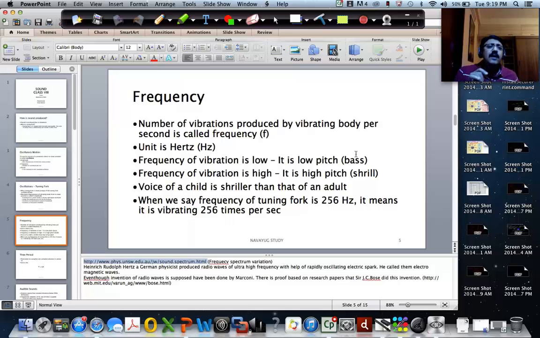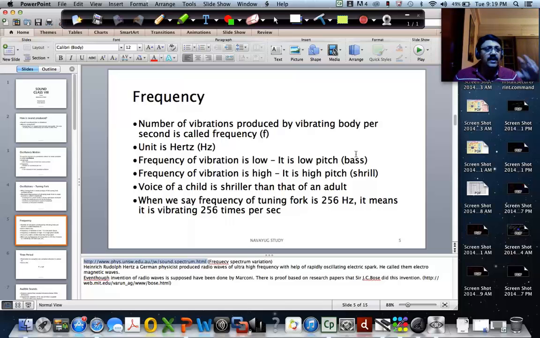If you look at your audio systems, you will have one knob called bass. Why is that there? When you increase it, you're saying, I am going to increase the loudness of the low frequency part of the sound being produced.